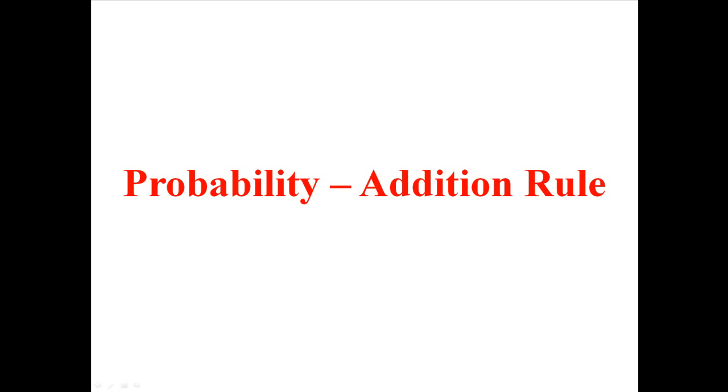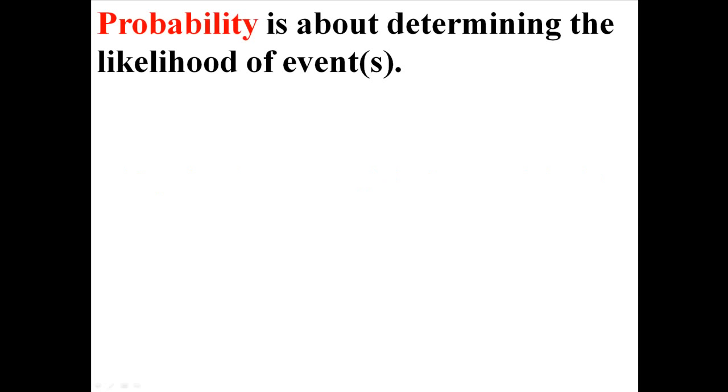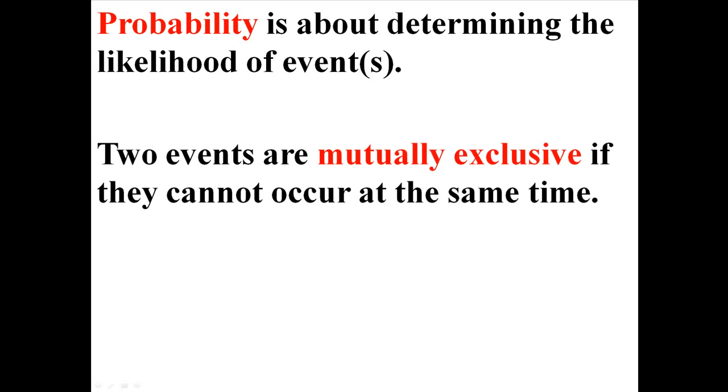Now, the first concept I'm going to talk about in probability is the addition rule. Remember that probability is about determining the likelihood of events. Now, two events are mutually exclusive if they cannot occur at the same time.